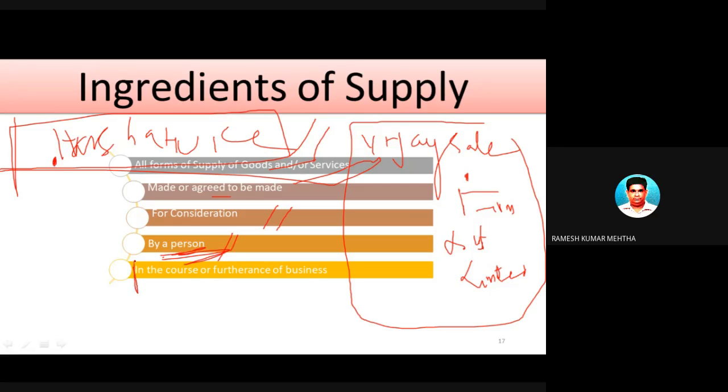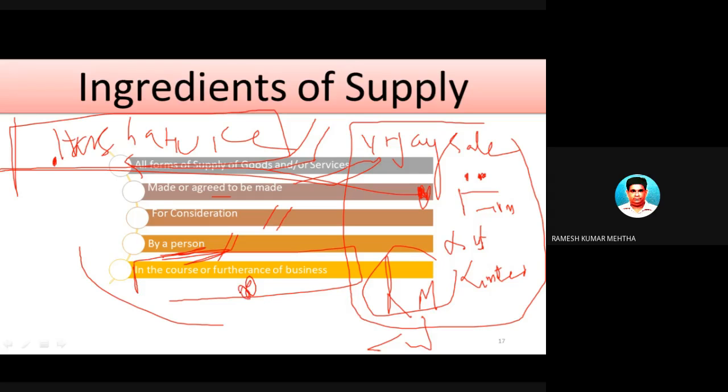And in the course or furtherance of business. Now Vijay Sales is bothered about its business, and that is the reason why it is selling to Varsha Hukke. For example, it purchases raw material, converts it to finished goods and sells it to the consumer. Why is it done? Because they want to do business in the course of furtherance of business. So I hope you have understood the basic definition of supply.